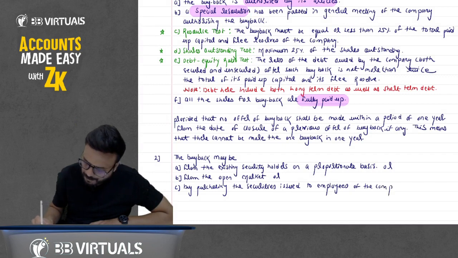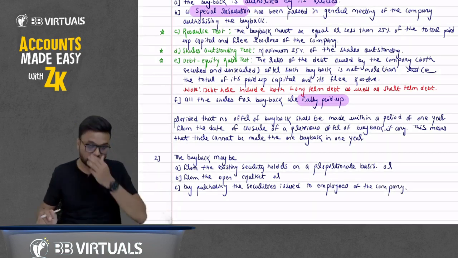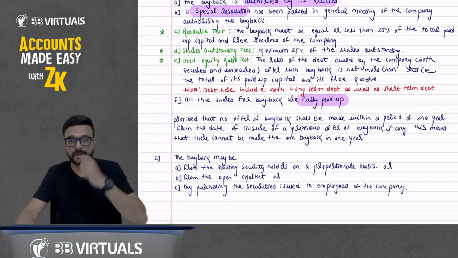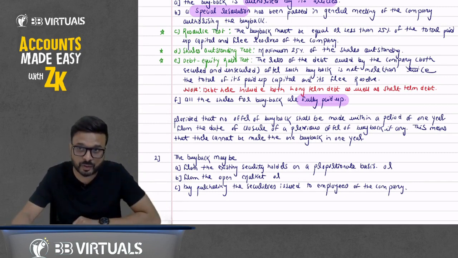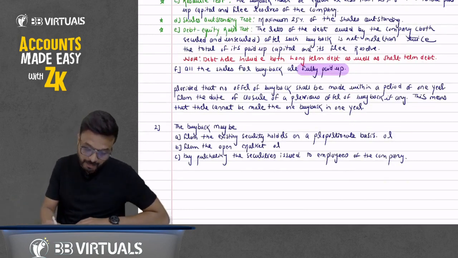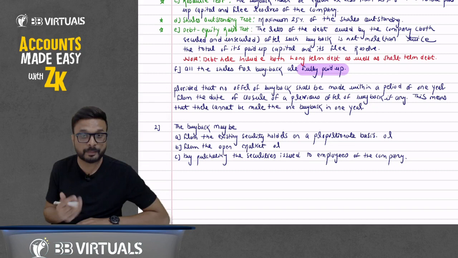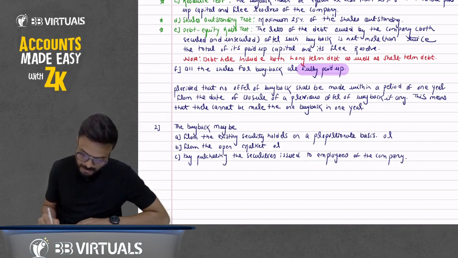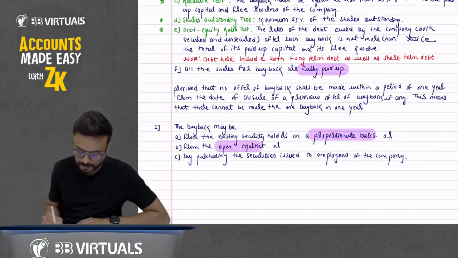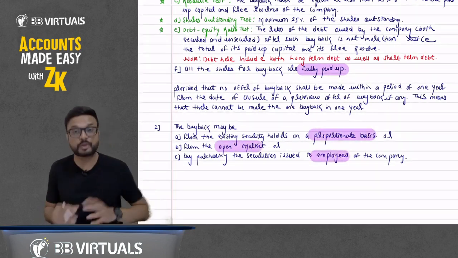Sometimes we issue shares to the employees under what we call the employee stock option plan. So we purchase those shares from employees. So we can do the buyback from the existing shareholders on a proportionate basis, from the open market, or we can purchase the securities which we have issued to employees.